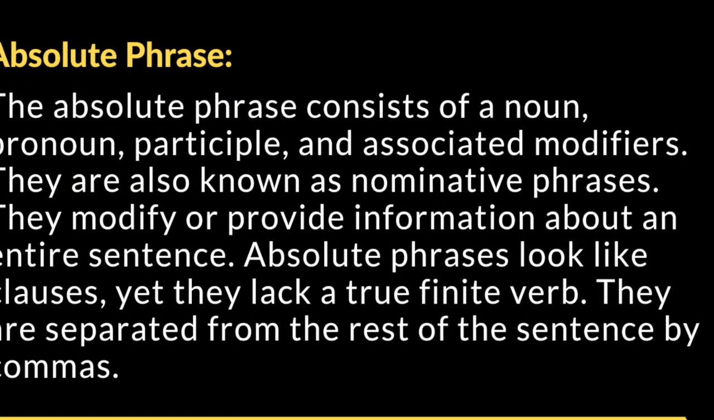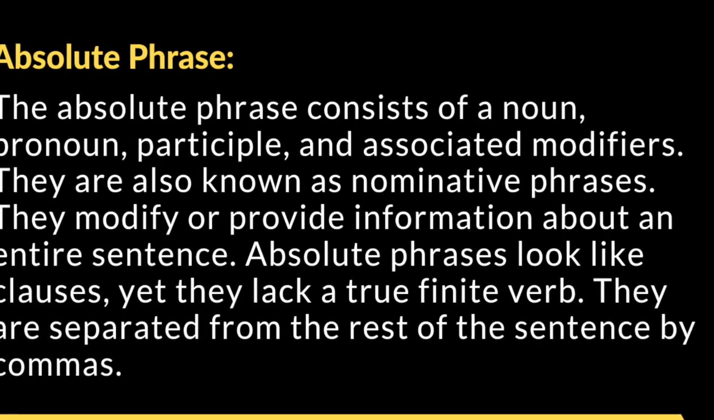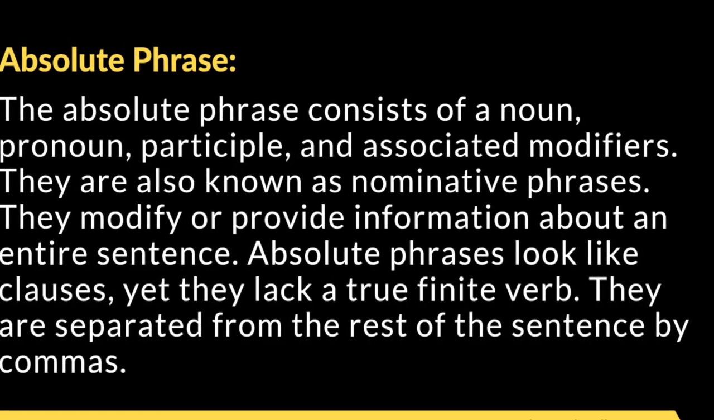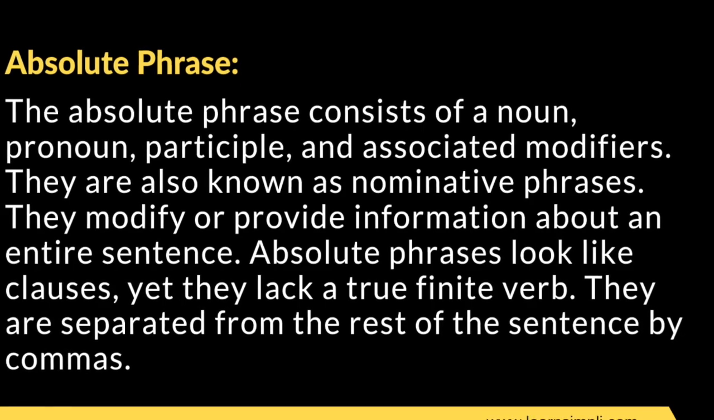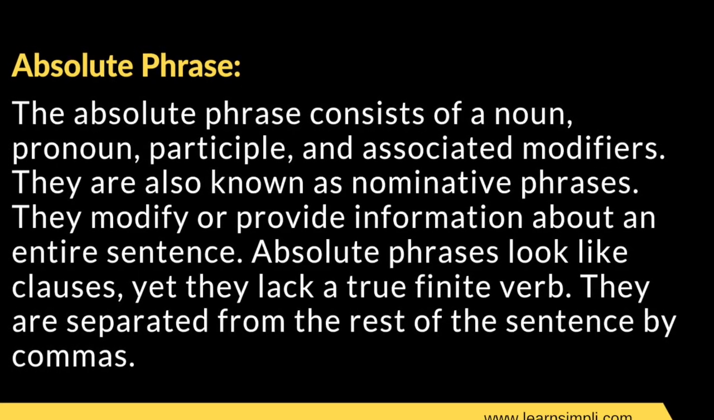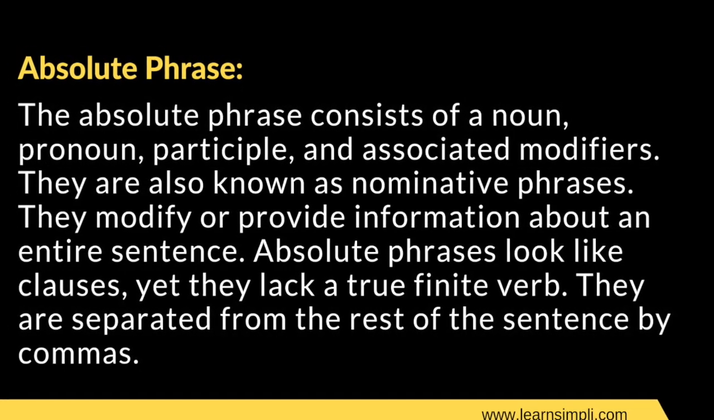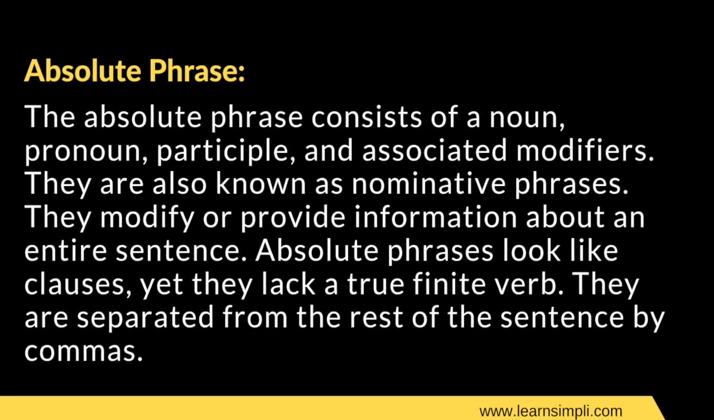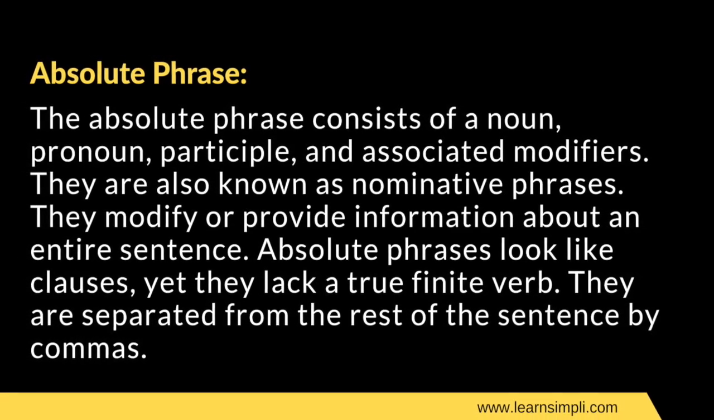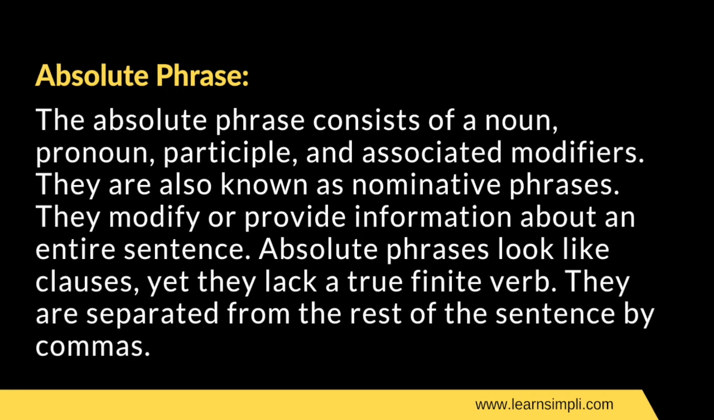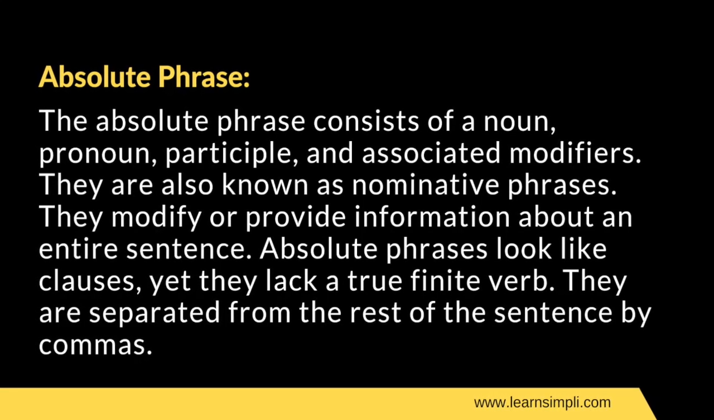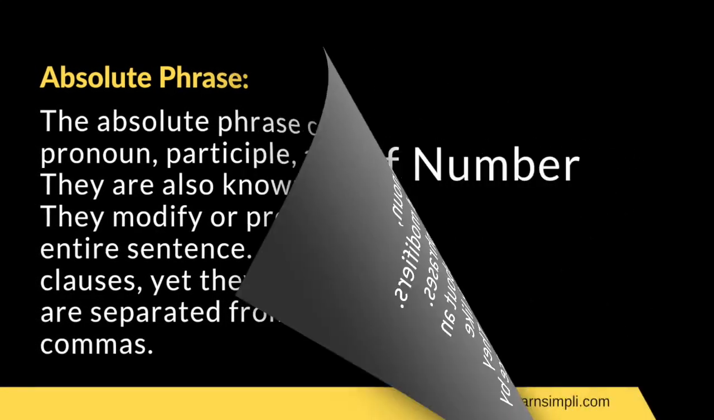Absolute phrase consists of a noun, pronoun, participle and associated modifiers. They are also known as nominative phrases. They modify or provide information about an entire sentence. Absolute phrases look like clauses, yet they lack a true finite verb. They are separated from the rest of the sentence by commas.